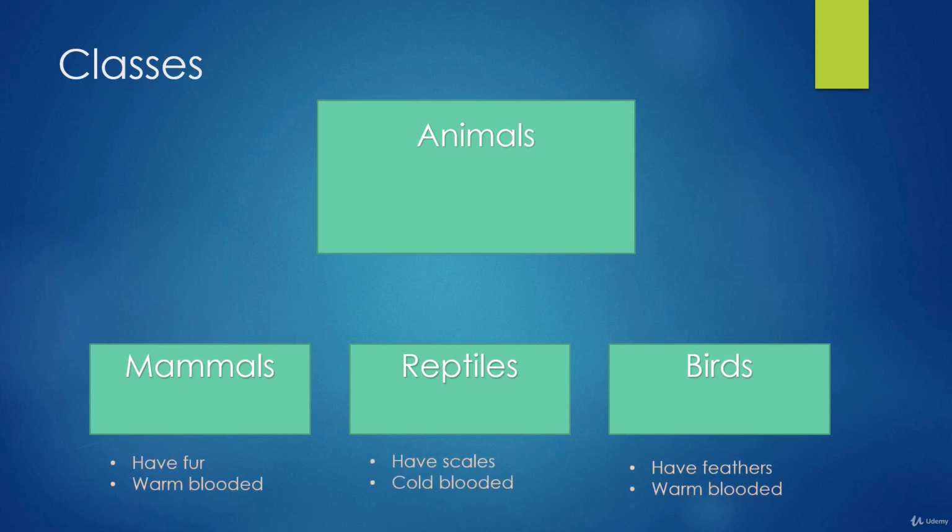Now, each individual type of animal, mammals, reptiles, and birds, for example, while they do inherit some characteristics from the base parent class of animal, they also may have their own unique characteristics. For example, mammals have fur and they're warm-blooded. Now, contrast that with reptiles who have scales and are cold-blooded. So just because mammals and reptiles are animals doesn't mean that they're the same in all respects. And birds, for example, are covered in feathers, and they too are warm-blooded. So mammals and birds share the feature of being warm-blooded, but they still have other differences.